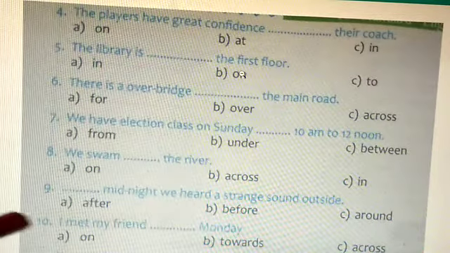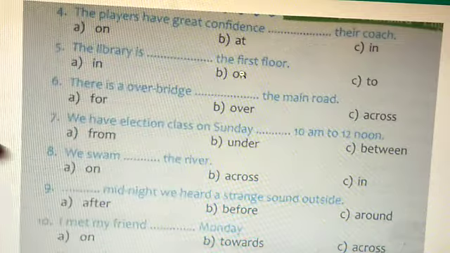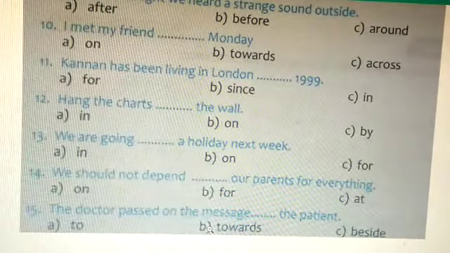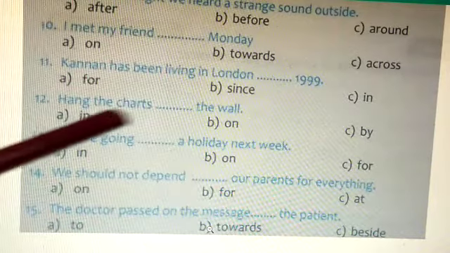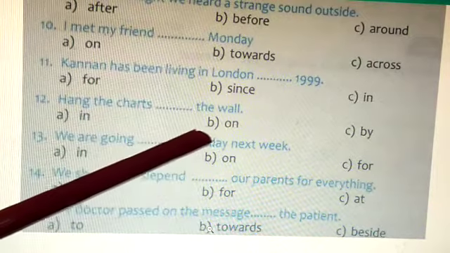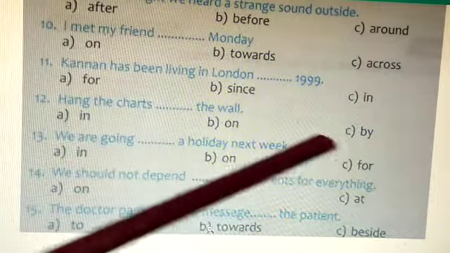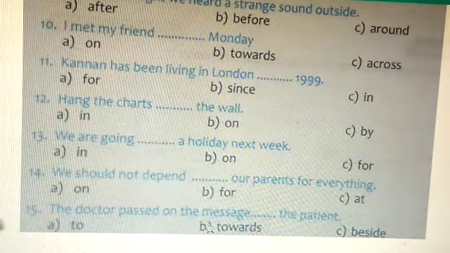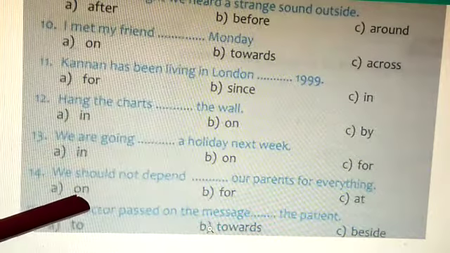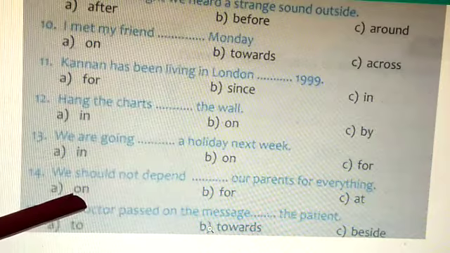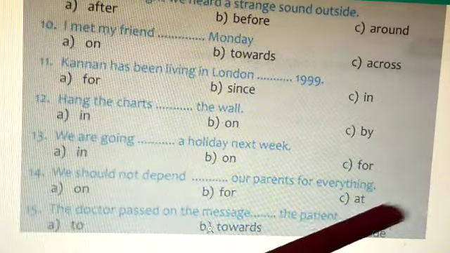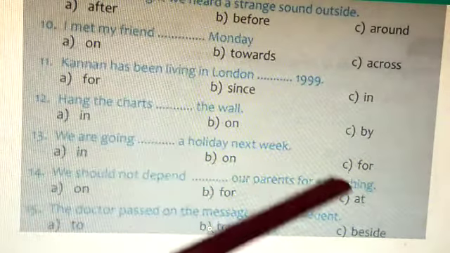Option A. 11th one, Kannan has been living in London since, option B, since 1999. 12th one, hang the charts on the wall. Option B. Then 13th one, we are going for a holiday next week. Option C. 14th one, we should not depend on, option A, we should not depend on our parents for everything. 15th one, the doctor passed on the message to the patient.